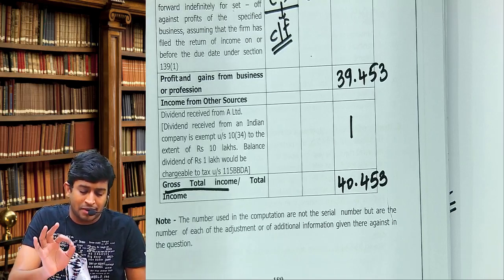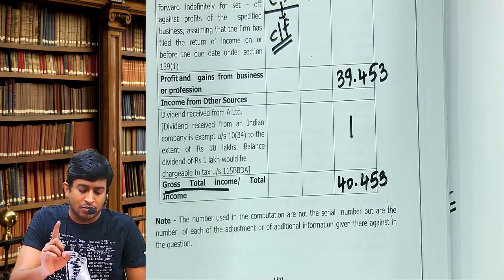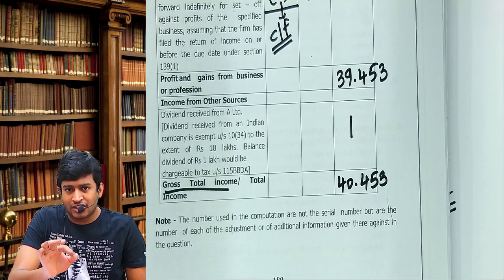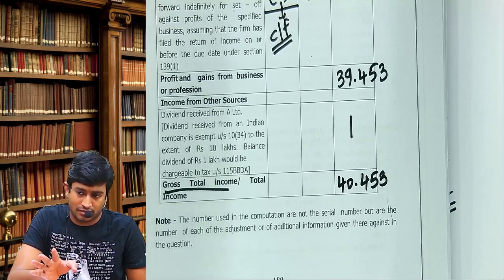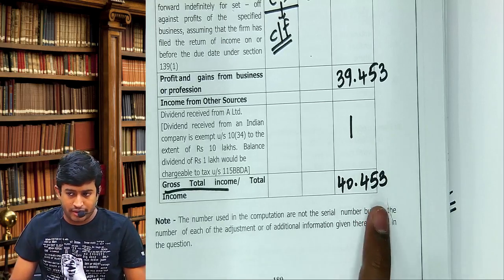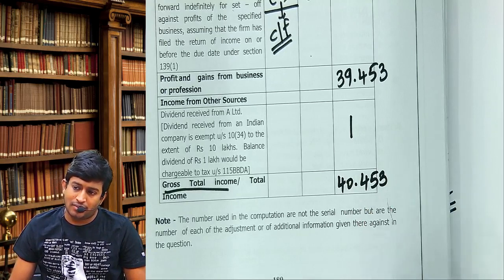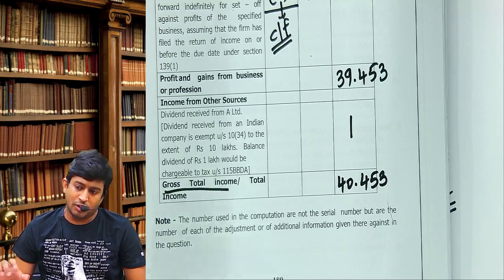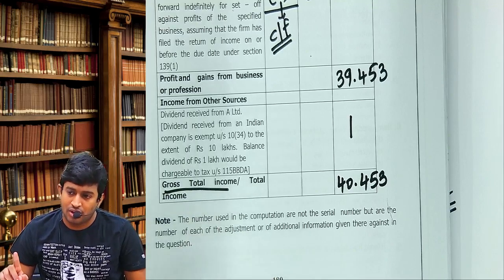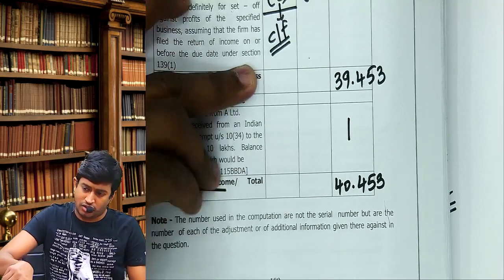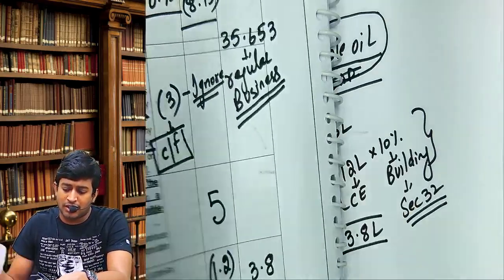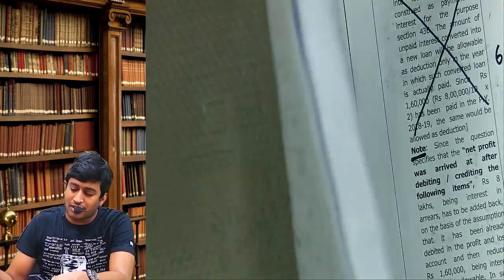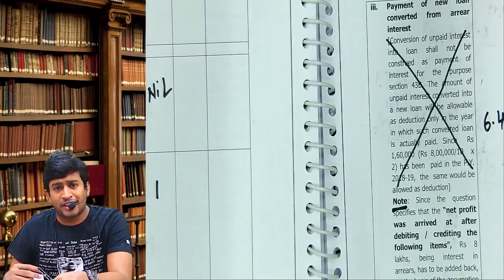Again, is my material enough? Yes. Notes book enough? Yes. Problems given in the material enough? Yes. It's a one-stop shop solution for direct access. 40.453. Definitely it's worth 14 marks. This problem is definitely worth 14 marks. When was it asked? November 2018. This was question number 31.